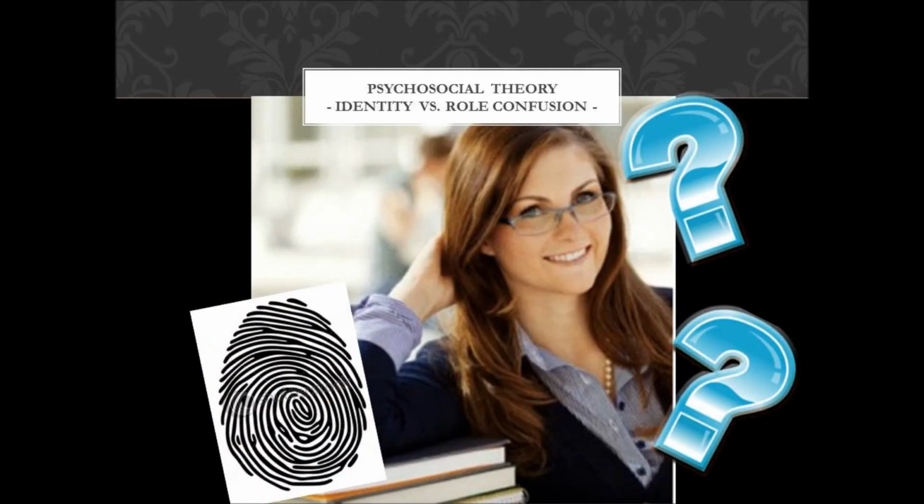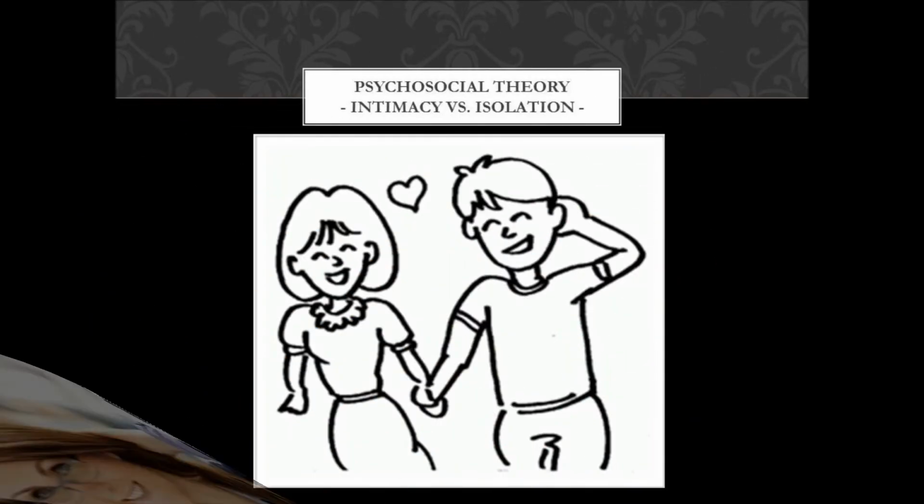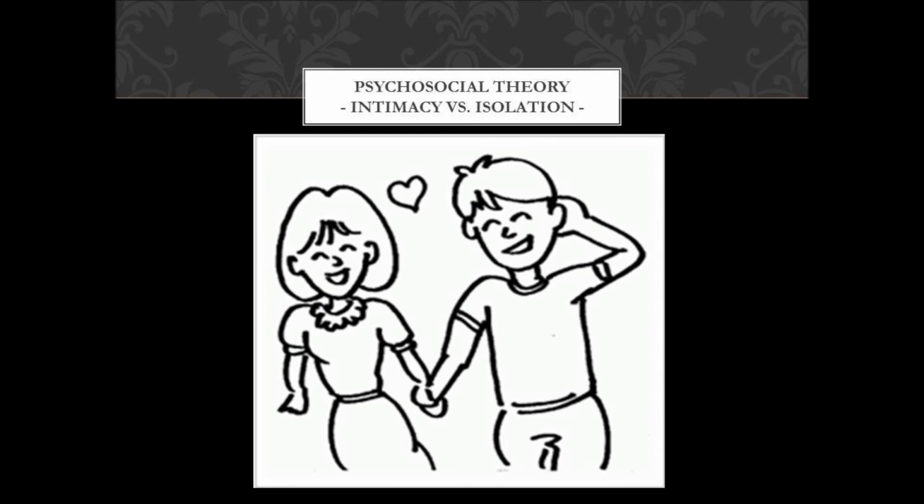The fifth stage, identity versus role confusion, takes place during adolescence, years 12 to 18. In this stage, adolescents have to decide who they want to be and what they want to stand for. The sixth stage, intimacy versus isolation, takes place in the 20s. Now, young adults must learn to either share who they are and what they stand for with another person to form a relationship between the two of them, or they have to just keep to themselves.